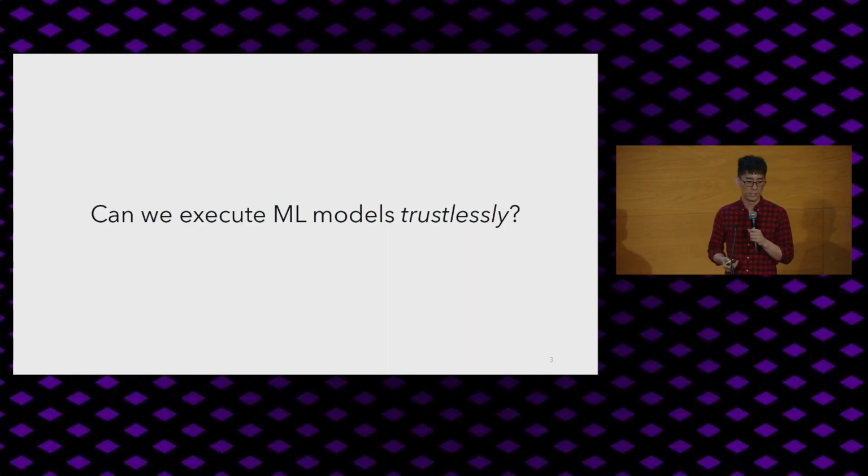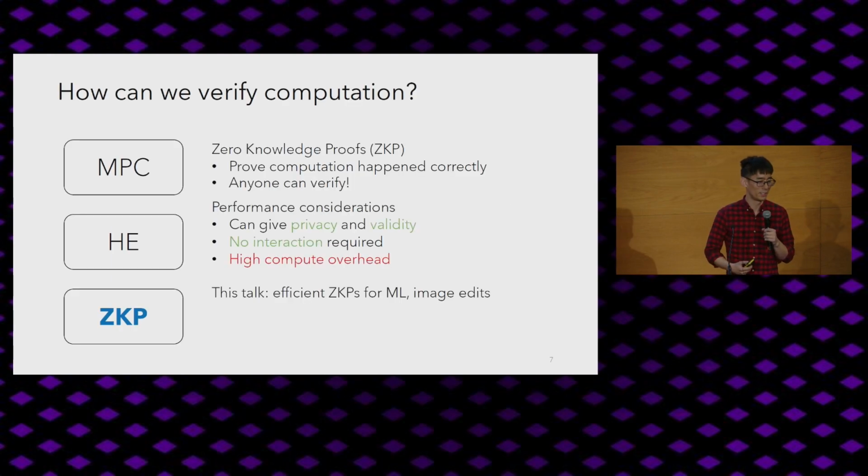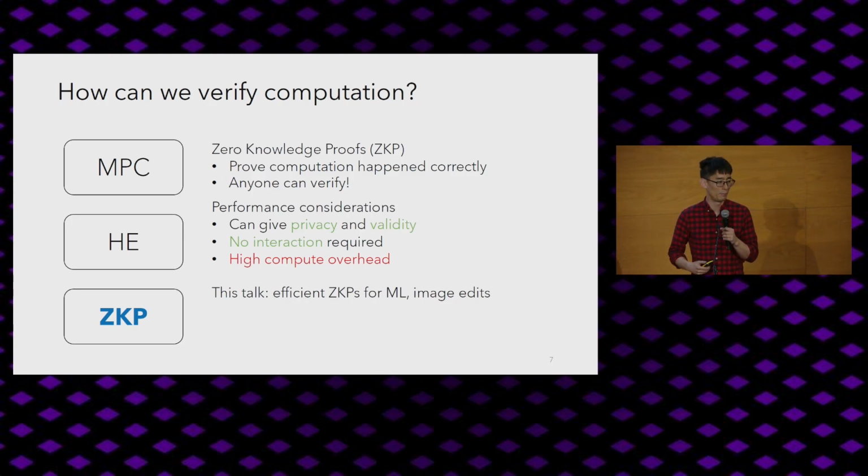I'll motivate this with a few applications, but before that, I want to talk about some stuff which I realized after I made the slides this audience probably knows a lot about, so I don't really need to cover it. But there's a variety of ways to do trustless execution, including multi-party computation, homomorphic encryption, and zero-knowledge proofs. And obviously, we'll focus on the zero-knowledge proofs today. And so some of the features that are obviously really great is that they can give privacy, validity, and no interaction. But unfortunately, they have high compute overheads. So I'll describe some techniques on how to reduce this, specifically for ML models and also for image edits, which is important for certain kinds of applications I'll talk about today.